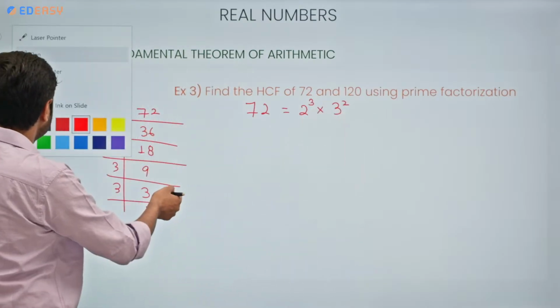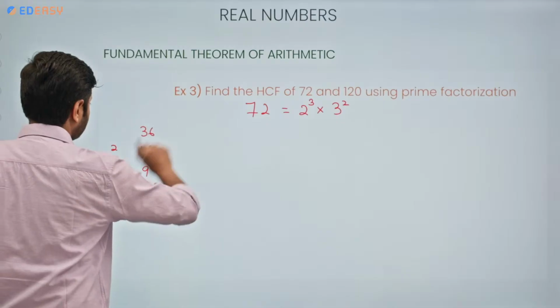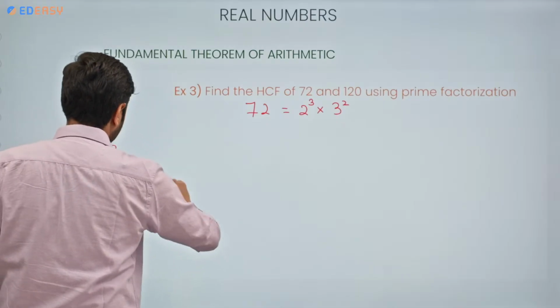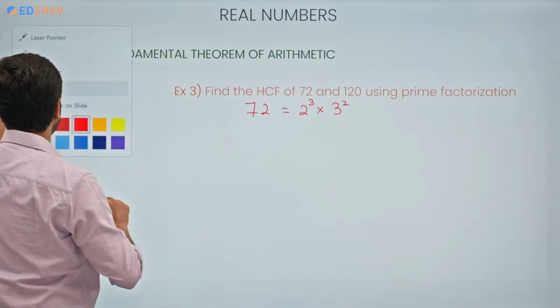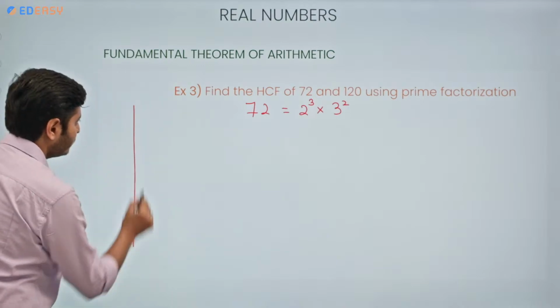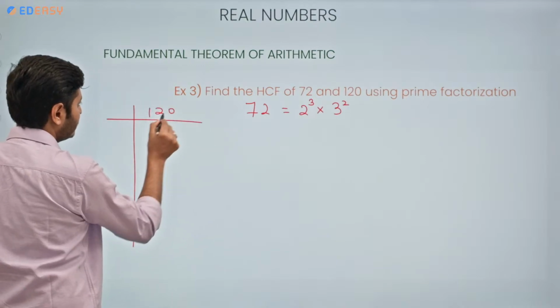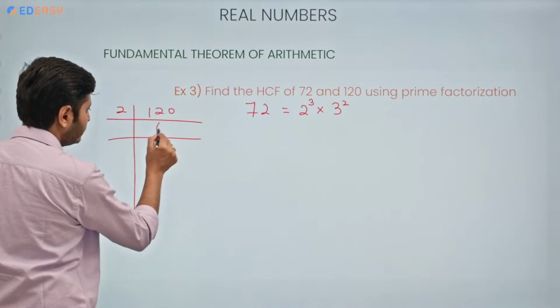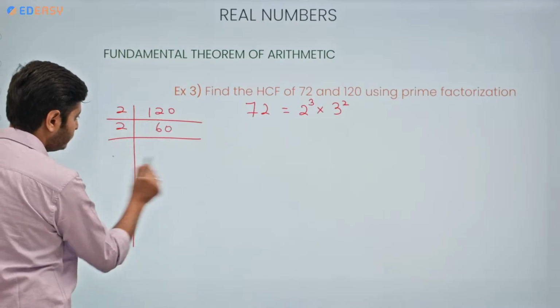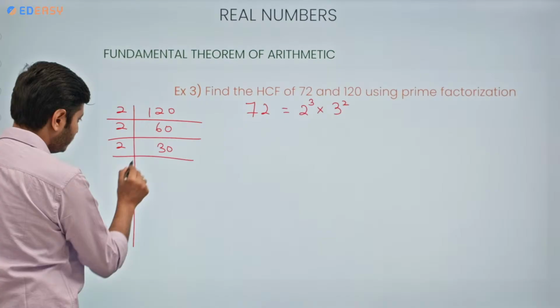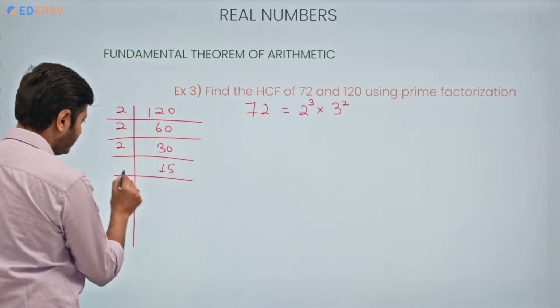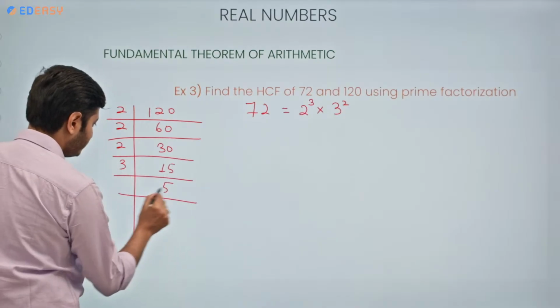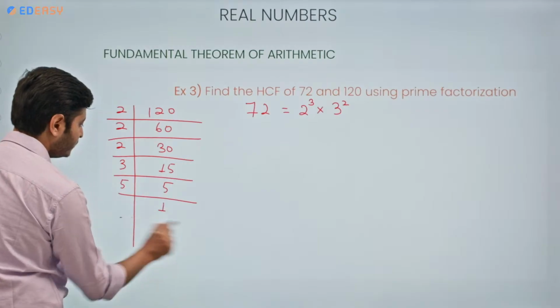Let me erase this. Then we are gonna find the prime factorization of 120. If you are quick enough, you can find it before me. So let's see who's gonna do it first. 60, then 2, 30, 2, 15, 3, 5, 5, 1.